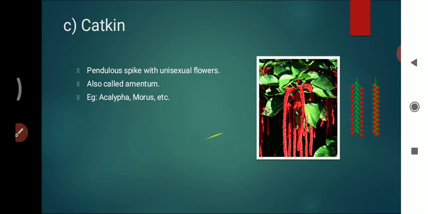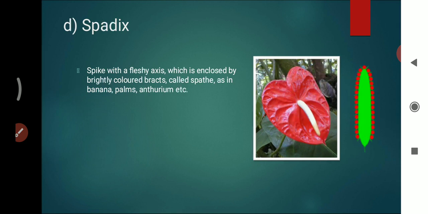The next type of inflorescence is spadix. In the spadix type of inflorescence, a fleshy axis is enclosed by brightly colored bracts called spathe, as in banana, palm and anthurium, which means the bract covers the entire inflorescence in this type of inflorescence.